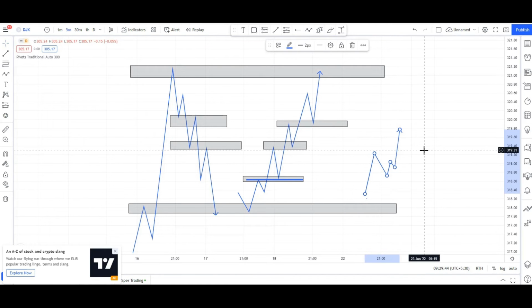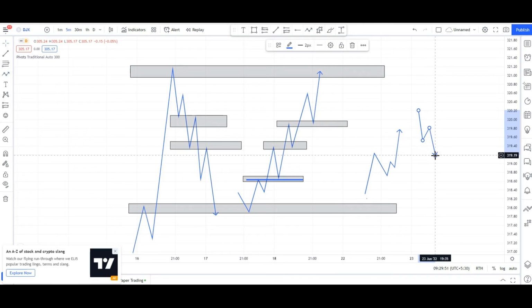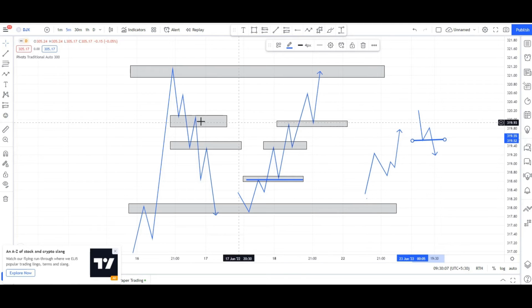Okay guys, if you want to take a short position, what you have to do: this is the all-time high, it came downside, once again boom, downside. This area has to cross. After this is crossed, you can go for future short or option selling guys. This is the area where sellers have been coming continuously. Okay guys, this is just an example for you. So like this it will happen, then only go for downside or sell.